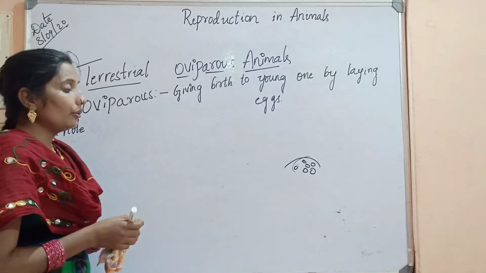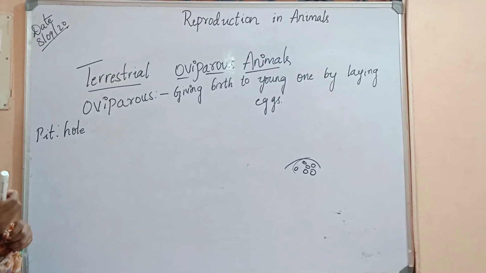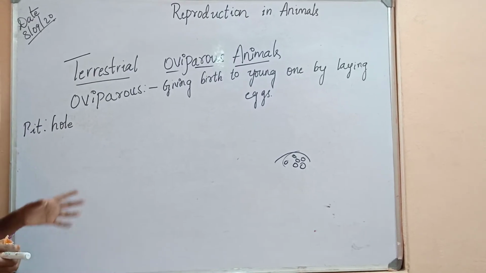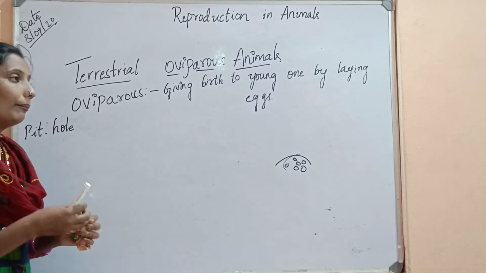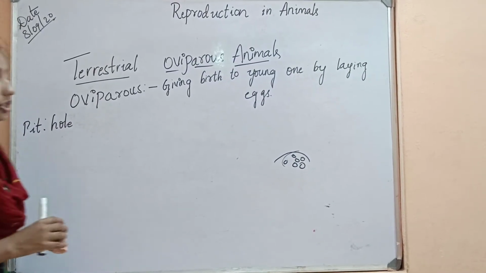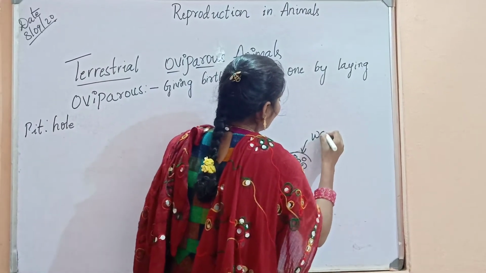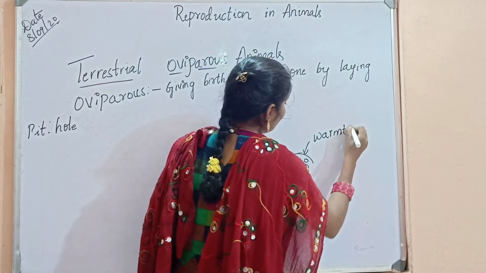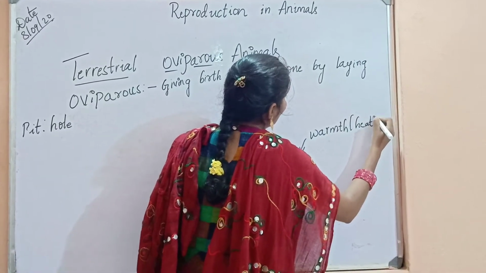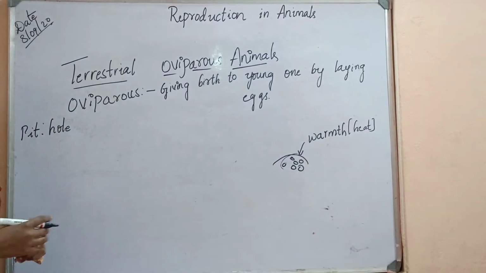Because of this, the shell of an egg is very hard, so it does not break, children. But all eggs do not hatch. Why? Because the eggs may not get sufficient heat from the sun, and also some are eaten by predators.